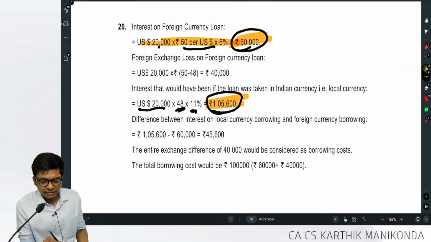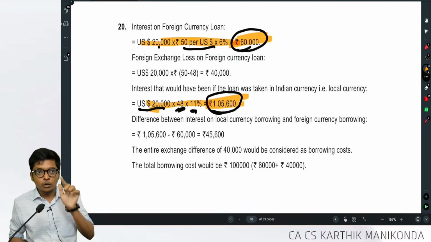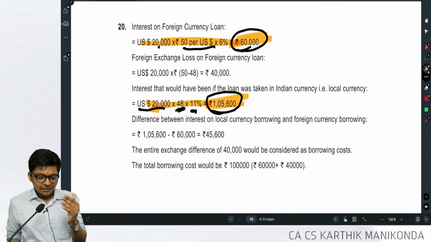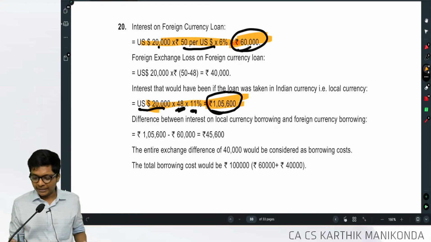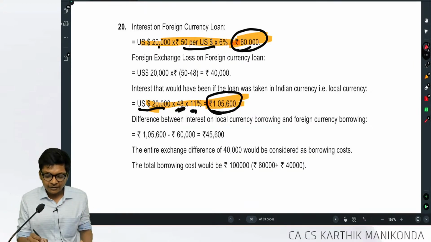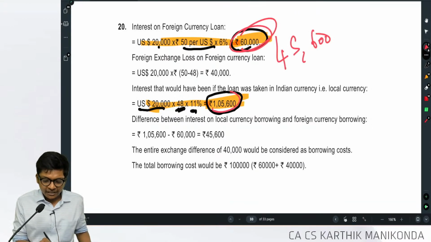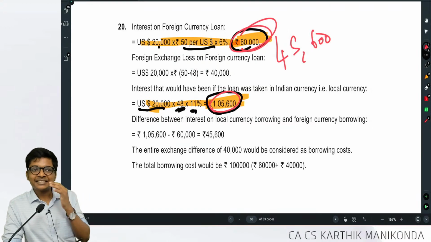Look at the computation. There it's 50 because interest is paid after 1 year. In India, it's at the time when you take the loan, 48. So, I am happy. If you take abroad, you have to pay only 60,000. India, 1,05,000. Stupid fellow, you took in India. Look at me. I saved by going abroad. How much I saved? 45,000, which is the difference of 60,000 and 1,05,000. I saved 45,600. Now I'm telling you, saved on interest.